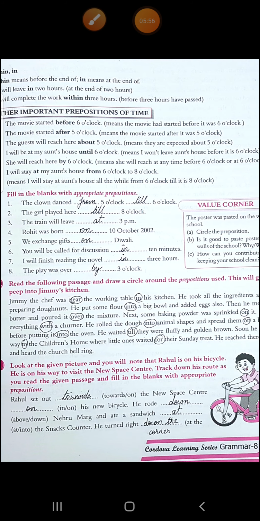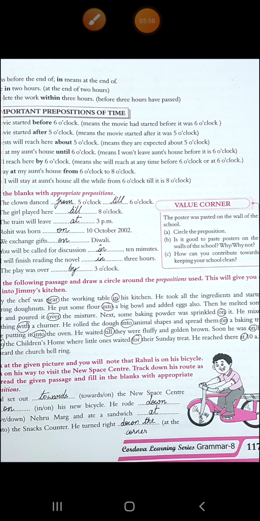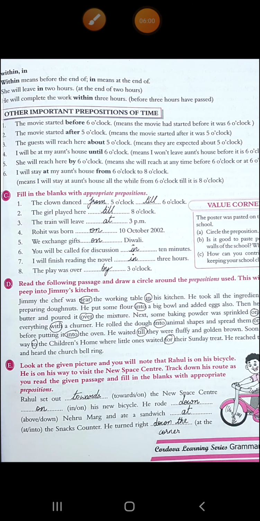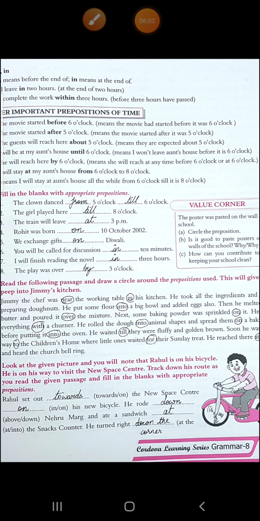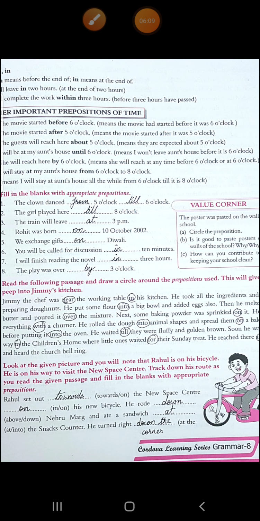Then read the following passage and draw a circle around the preposition used. This will give you a peep into Jimmy's kitchen. Now, what you have to do, this is a very simple exercise. You just need to circle the prepositions mentioned in this passage. Read the first line. Jimmy the chef was near. Near is a preposition. Circle it. The working table in his kitchen. Again, in is your preposition.